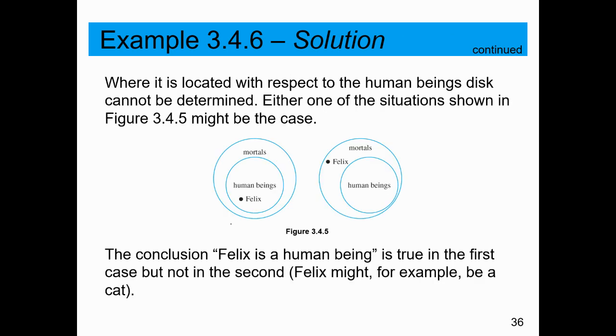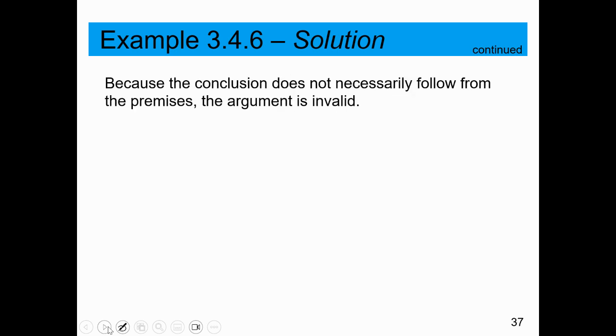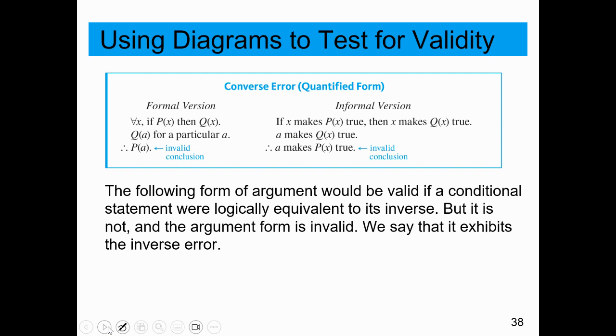Again, perhaps Felix is a human being, but maybe not. Since we cannot assertively say that he is a human being, then our logic is faulty. The argument is invalid. So here we have using diagrams to test for validity. The converse error is very common. Again, if P, then Q. Q being true does not necessarily mean that P is true. So this causes an invalid conclusion.